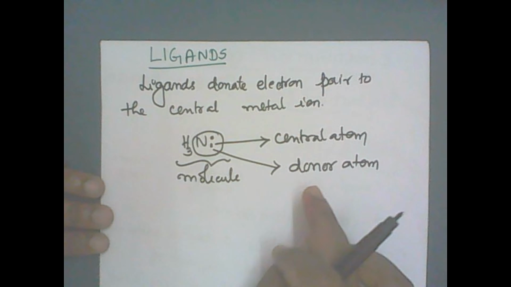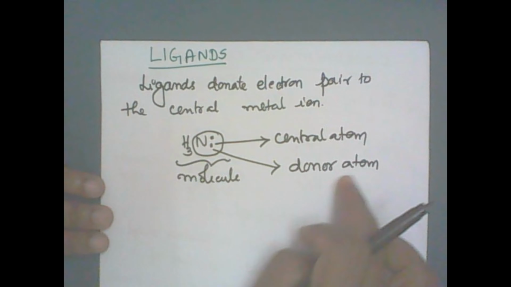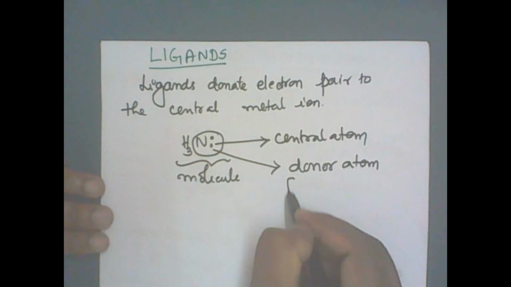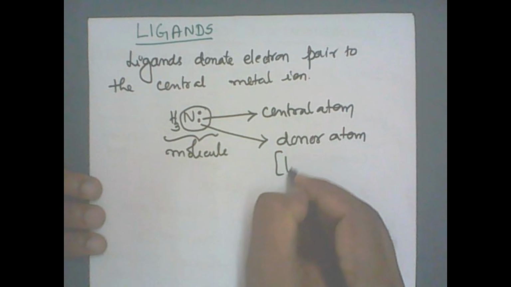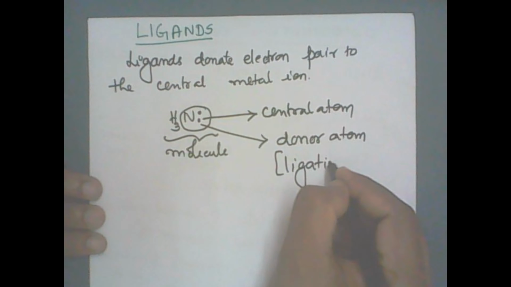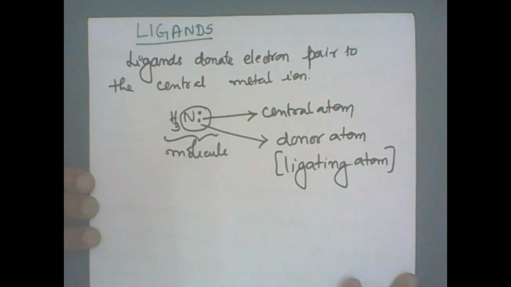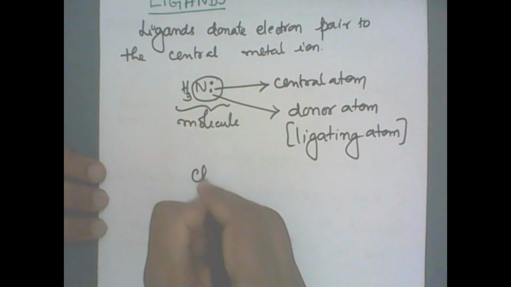What is a donor atom? A donor atom is one which can donate an electron pair to the central atom. The donor atom is also known as the ligating atom. Now let us see the different types of ligands. So we'll study now the classification of ligands.